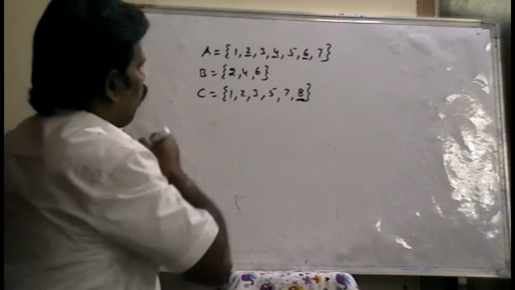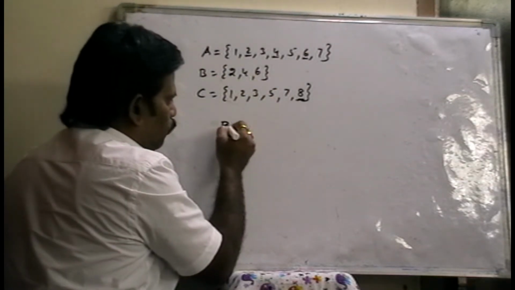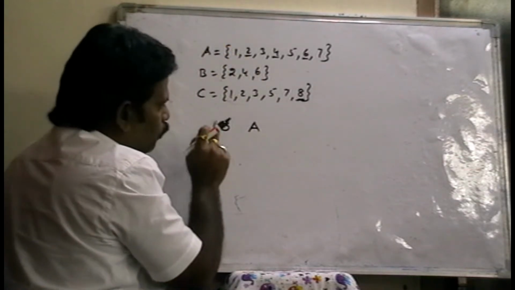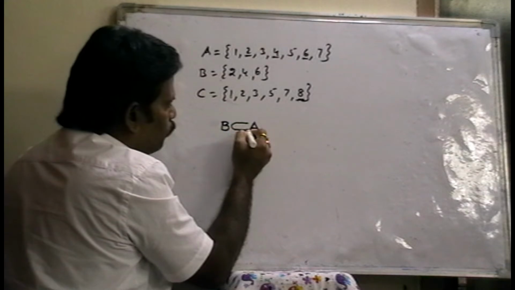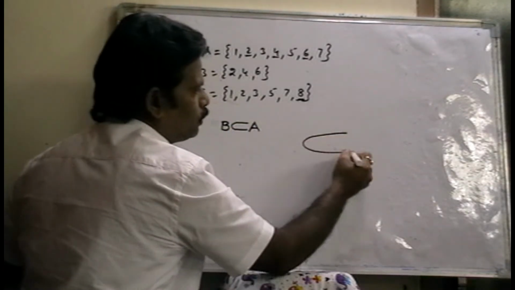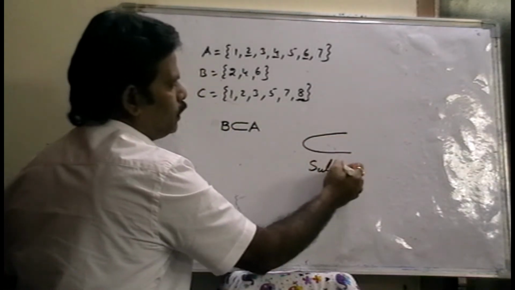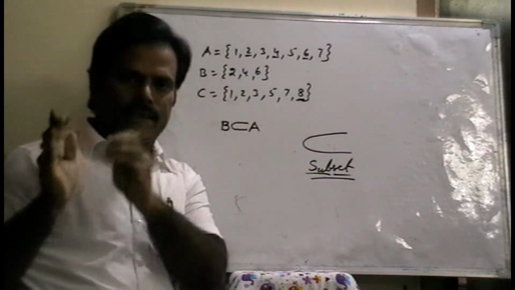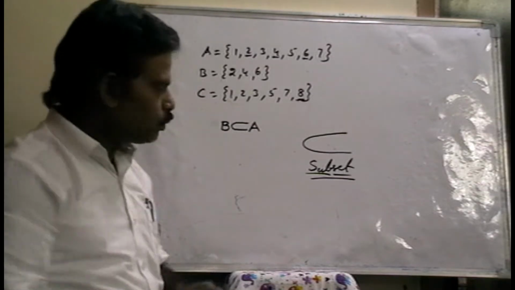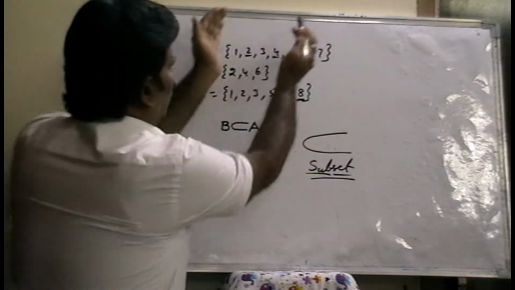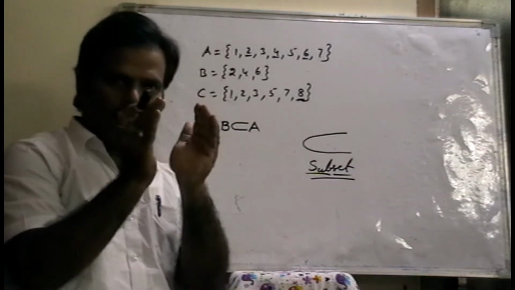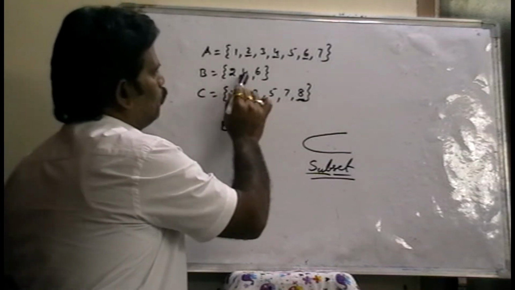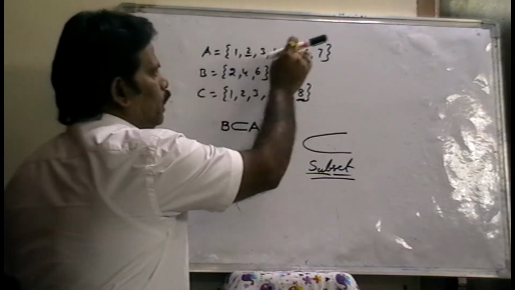If every element of B also belongs to A, then B is called a subset of A. Subset means a part of a set. B is a part of A. Why? Because every element of B is used from only the A set elements.